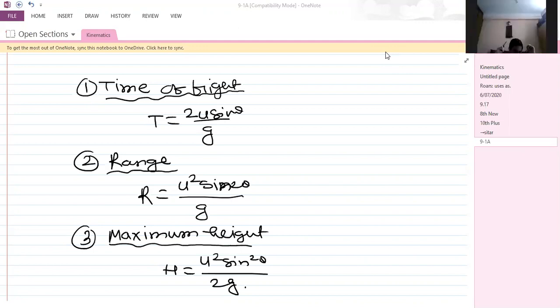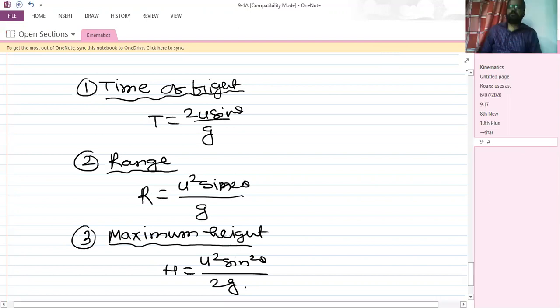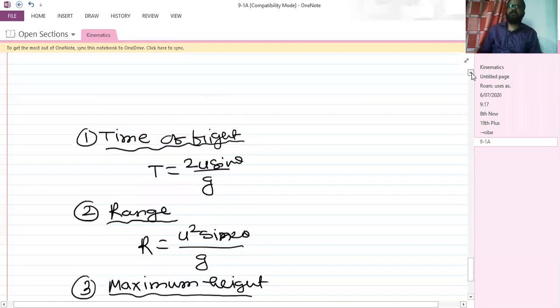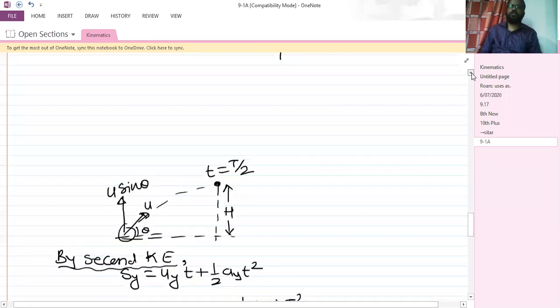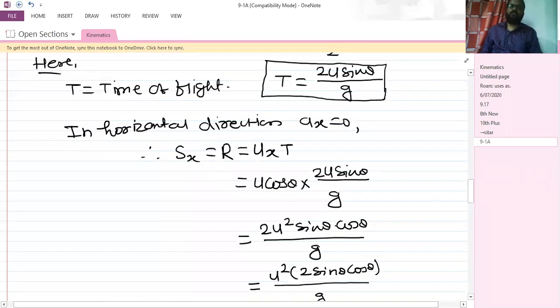Sir, in horizontal direction ax is equal to 0, therefore sx, which is R, is equal to ux into t. How did you get ux into t, sir? See, in this we have s is equal to ut plus half at squared, but a is 0, so u into t. Ut plus half ax into t squared we have, but ax is 0, so we can write ux into capital T, isn't it?